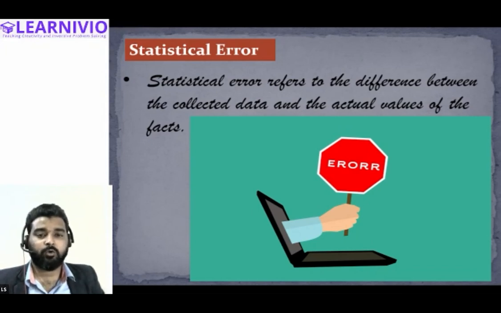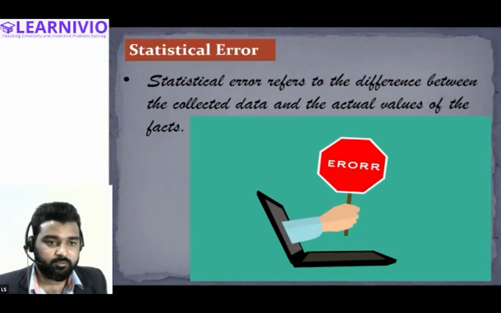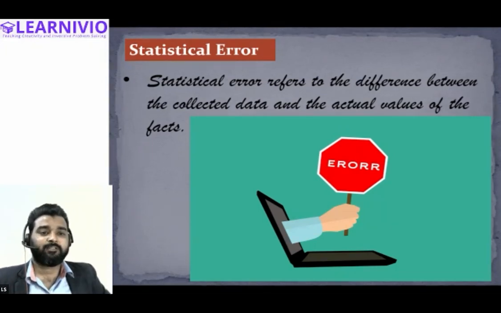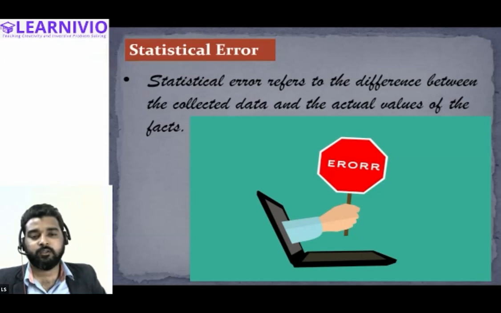So this is how the entire statistical inquiry works, or basically the investigator makes an opinion or reaches a particular conclusion. But there are situations when the conclusion that the investigator has made after collecting information and the actual fact about anything is different.